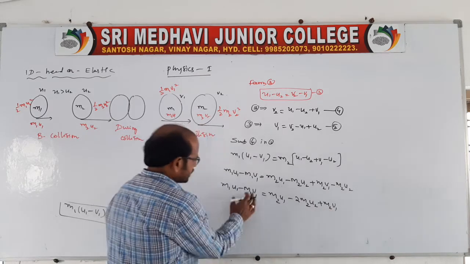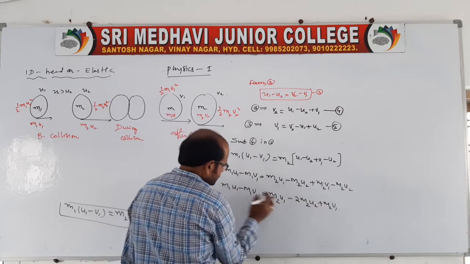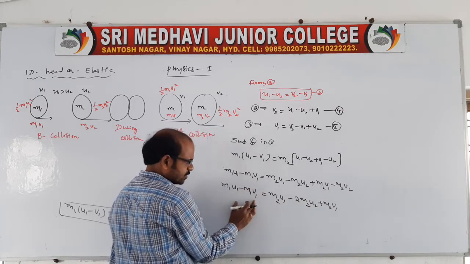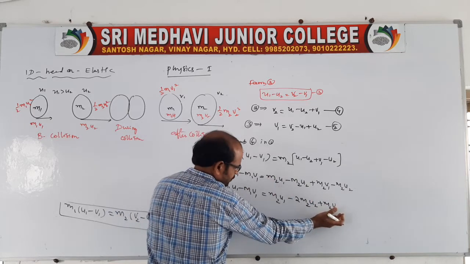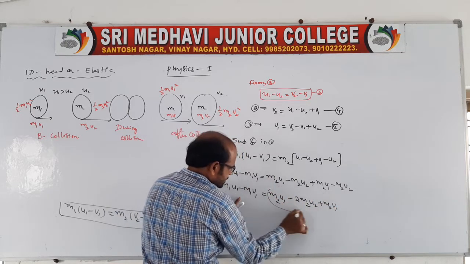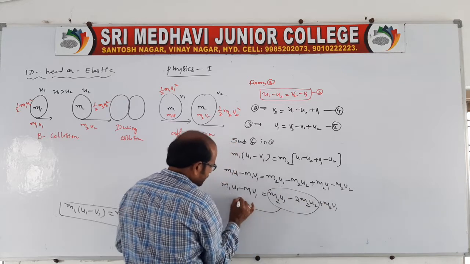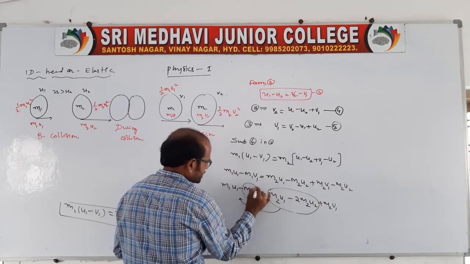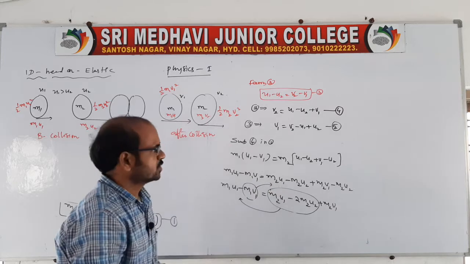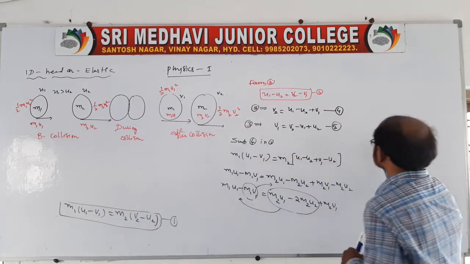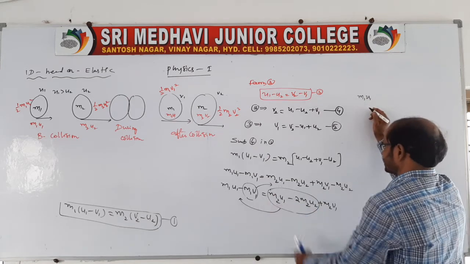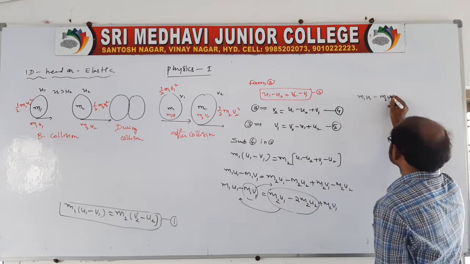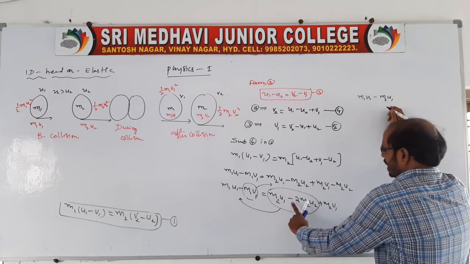So now you do one thing. Because here minus m1 v1 is there on the left side, you take it towards the right side, and these two expressions you take towards the right side, and this you take towards the left side. Very simple. So I'll write like this: m1 u1, minus m2 u1, because here plus is there and this is minus, no?